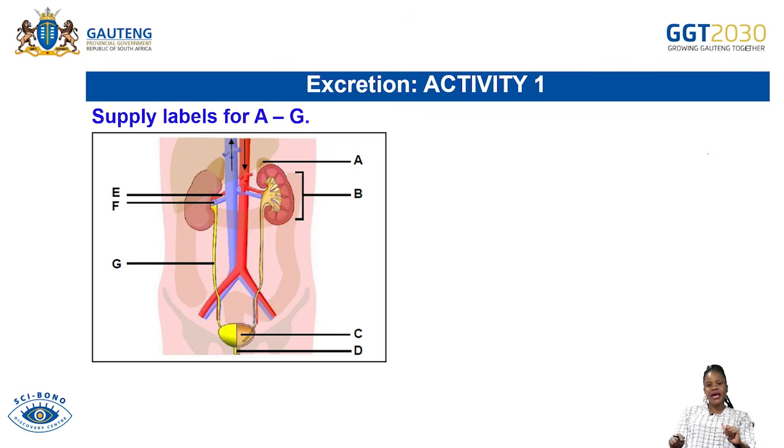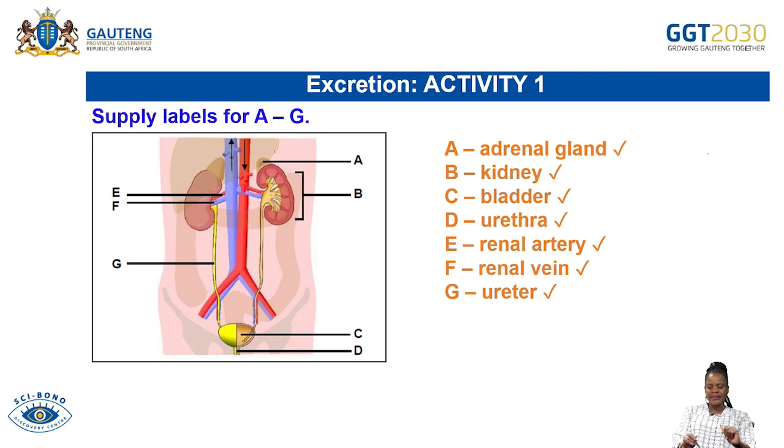So let us quickly check the answers for the asked parts. A is our adrenal gland. Remember, it is the gland that is positioned above each kidney. B is very simple, that is the kidney. And then what is C? Here is C. C is the bladder. And then what is D? Here is D. D is the urethra.